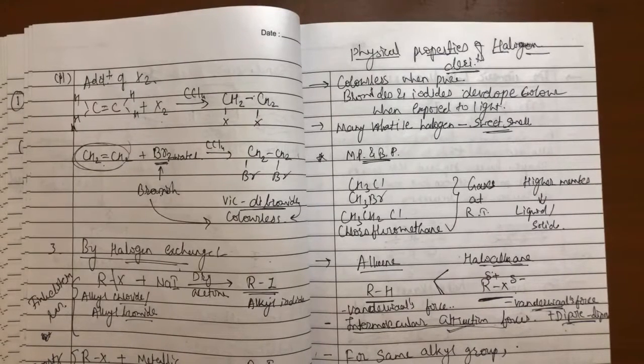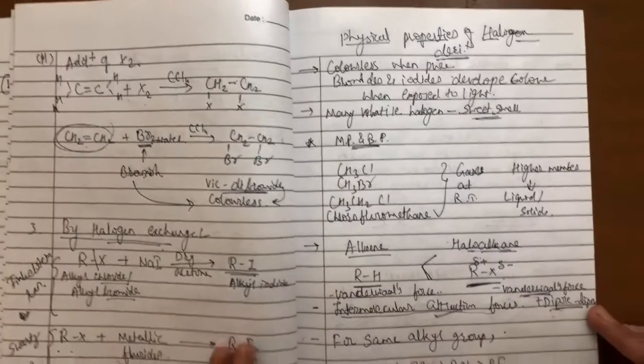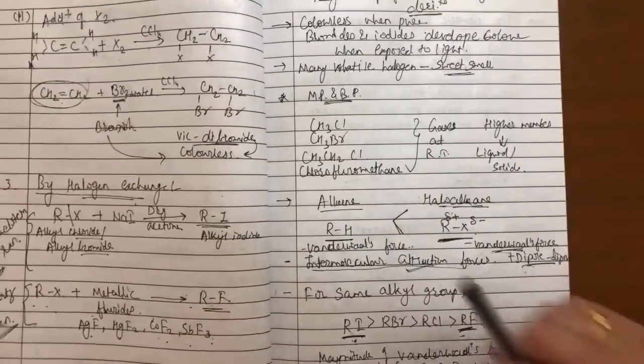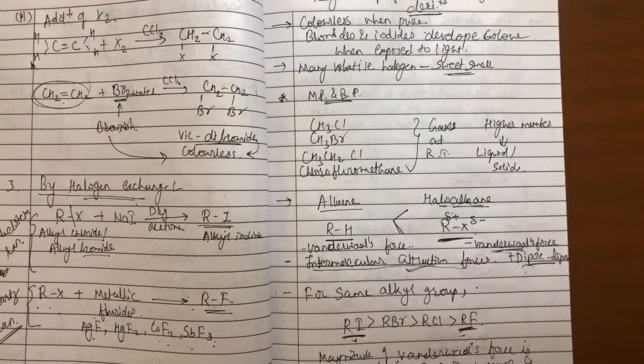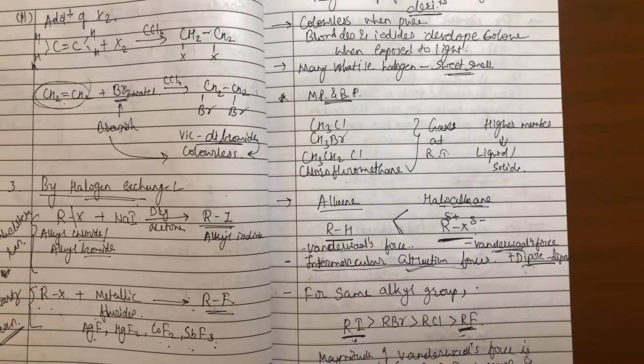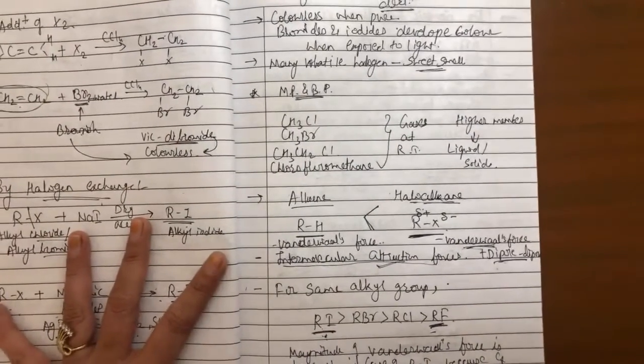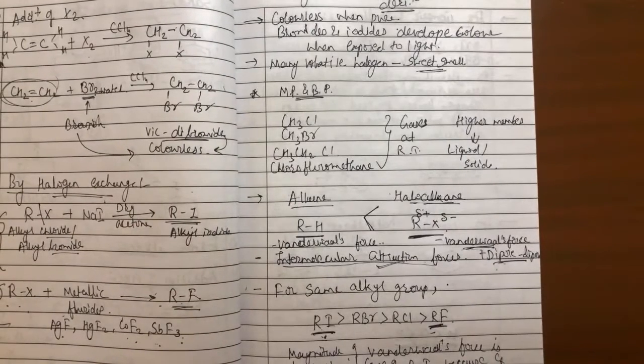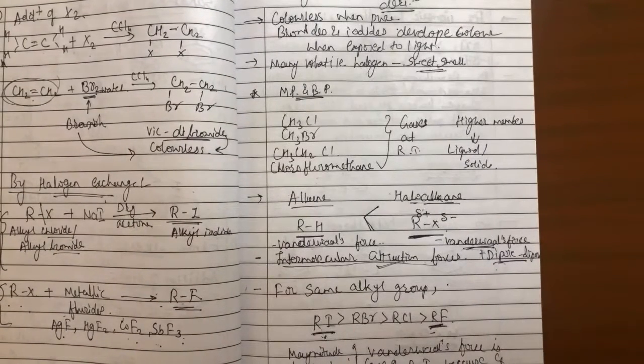If we compare the melting point and boiling point of alkane and haloalkane, the melting point and boiling point of haloalkane is more in comparison to alkane compounds. Alkanes have only one kind of intermolecular force, which is van der Waals force, while in haloalkane, along with van der Waals force, dipole forces are also present, making the interaction between two molecules very strong, so higher energy is required to break those bonds.